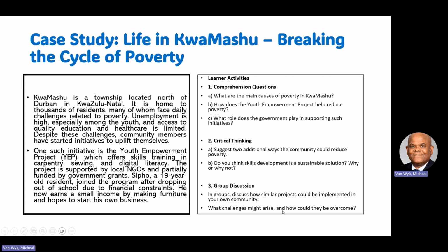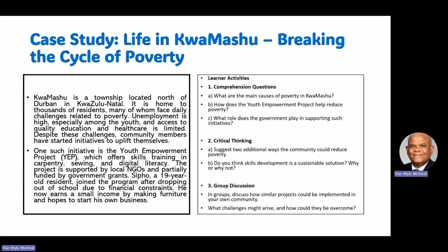So here's a couple of questions for you to complete when we come back for our next session, and that is important. The first question is more a set of questions. The 3 questions are more comprehensive questions. The second group of questions is more for critical thinking, and the last is more for a class discussion. Now, what are the main causes of poverty in KwaMashu? By the way, when we come back, we will discuss that in our next session.